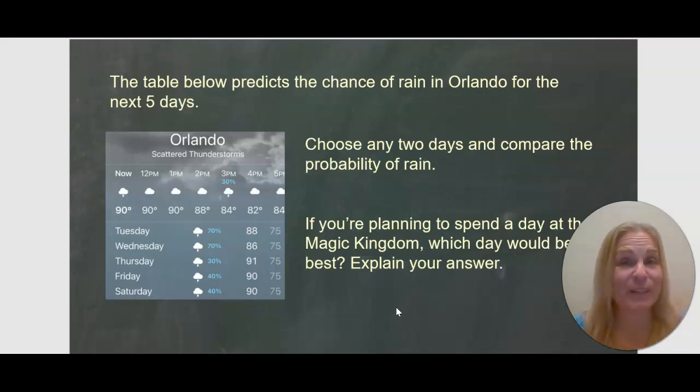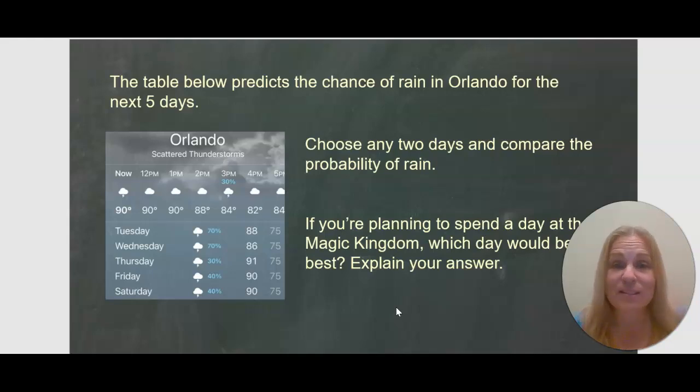Now, keep in mind, a lot of people, adults included, when they look at these weather predictions, they're like, oh my gosh, 70%, it's going to rain all day. That's not what that means, right? It doesn't mean that it's going to rain 70% of the day. It doesn't tell you how long it's going to rain. It could rain for 10 minutes. It's just telling you that it will most likely rain at some point during the day.